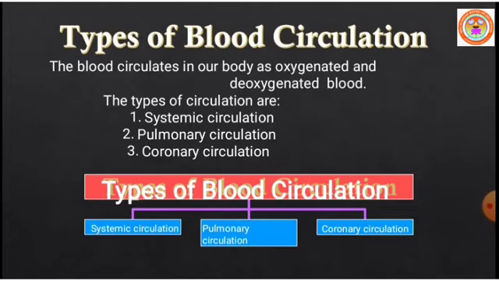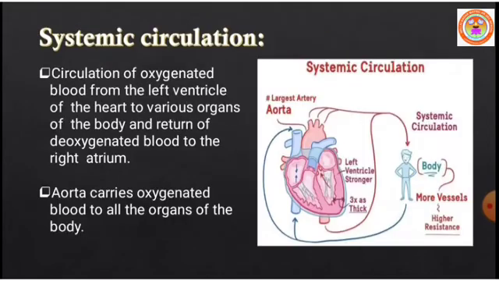Let us see the types of circulation in our body one by one. Systemic circulation. What does it mean? See the picture. The circulation of oxygenated blood from the left ventricle of the heart to various organs of the body, and the return of deoxygenated blood to the right atrium.